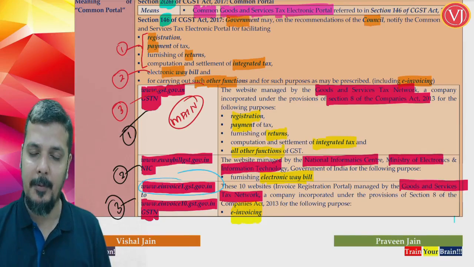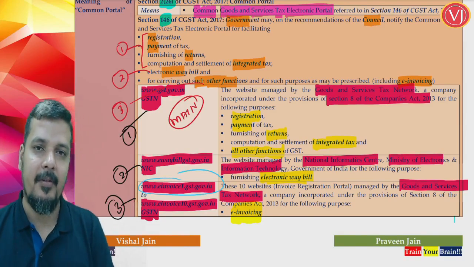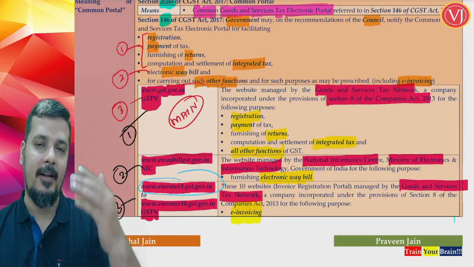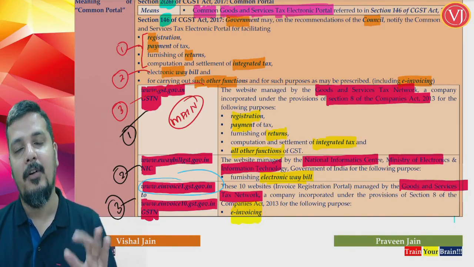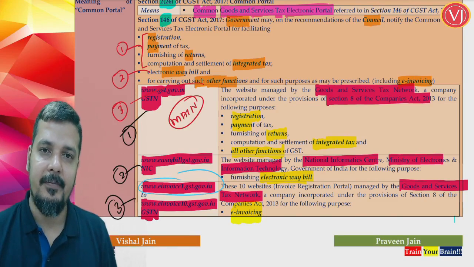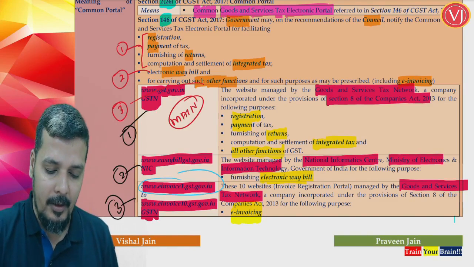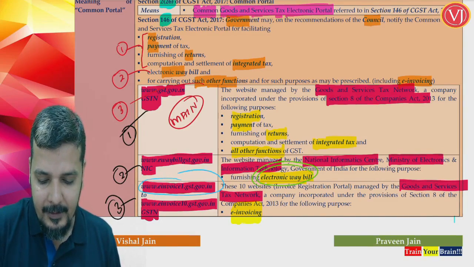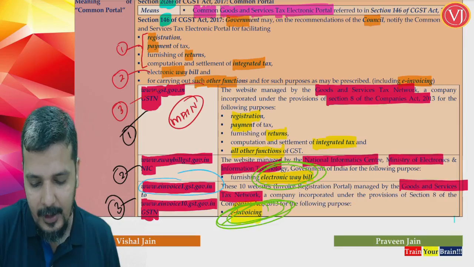So you're talking about the e-invoicing website. Now the only purpose of this e-invoicing website, rather than there being 10 in number, is for generation of e-invoices. If you see, the second website is only and only for your e-Waybill, and the third website is only and only for your e-invoicing.